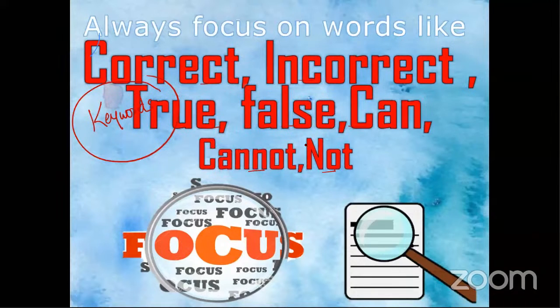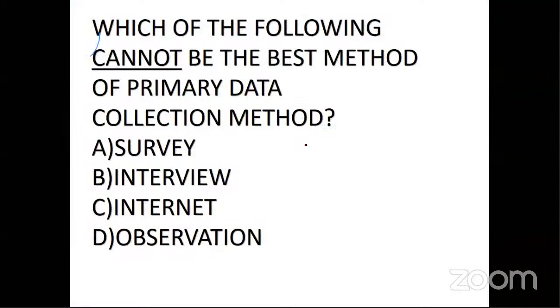Moving further. Now see, this is a basic question. Which of the following cannot be the best method? Here they have used the word cannot. If we do not see the word cannot, we will interpret this question in a different way. So whenever you have words like not, cannot, true, false, correct, incorrect, always pay more attention to that particular word. Okay, so survey is a primary method, interview primary, observation primary, internet source is secondary. So which cannot be the best method? Internet is the secondary source.